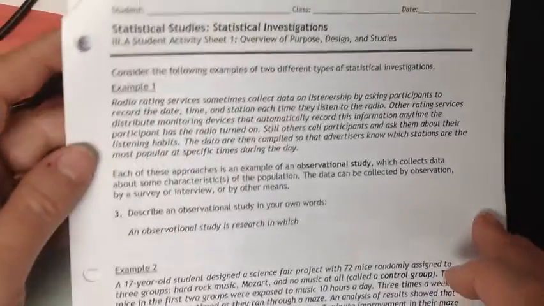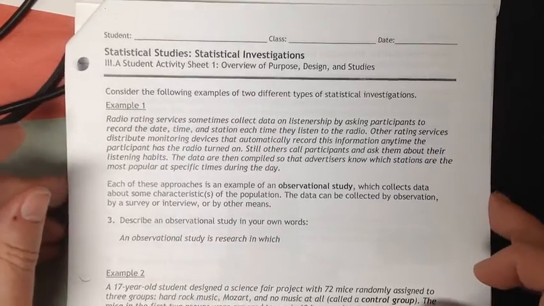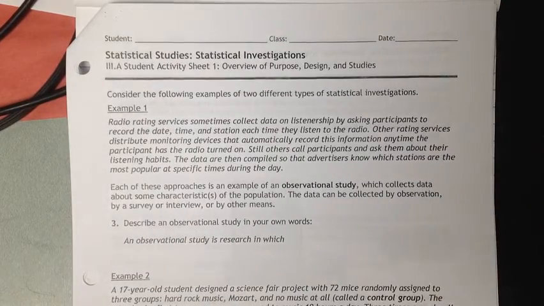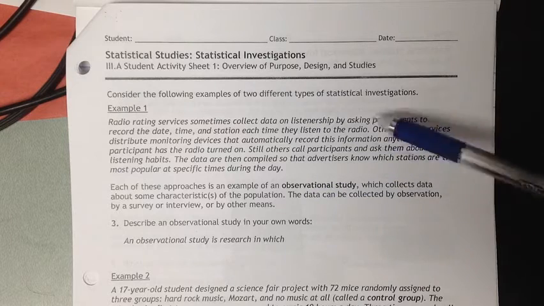All right, so we have 2 different types of statistical investigations. First example, radio rating services sometimes collect data on listenership by asking participants to record the date, time, and station each time they listen to the radio. Other rating services distribute monitoring devices that automatically record this information anytime the participant has the radio turned on. Still others call participants and ask them about their listening habits. The data are then compiled so that advertisers know which stations are the most popular at specific times during the day. So this is all radio stuff.